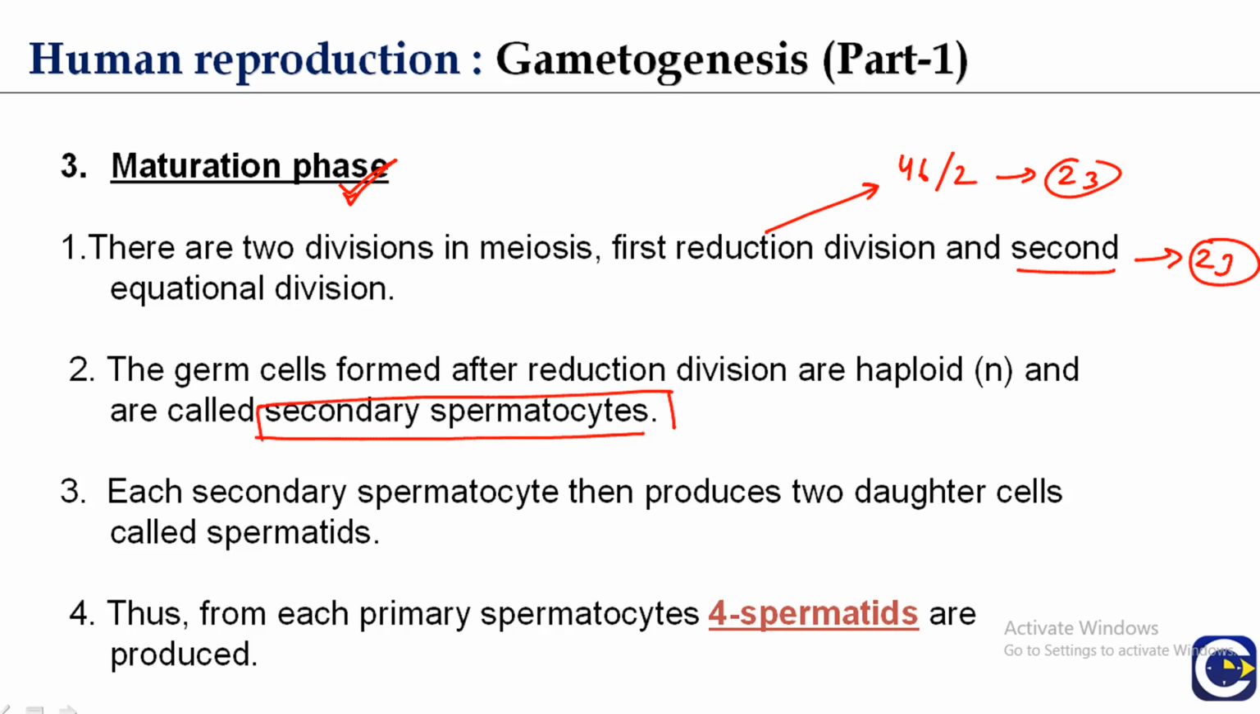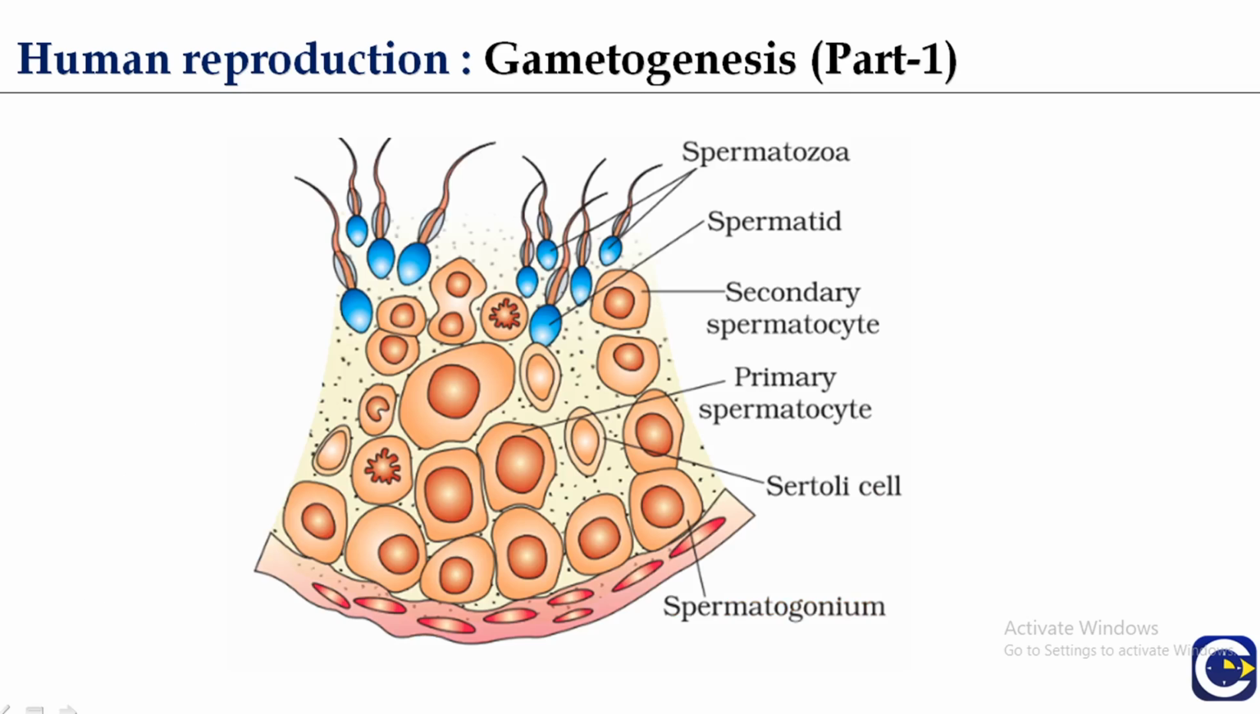Now from these secondary spermatocytes, two daughter cells called spermatids are produced. Thus from each primary spermatocyte, four haploid spermatids are produced. So this is the complete process of formation of spermatids.